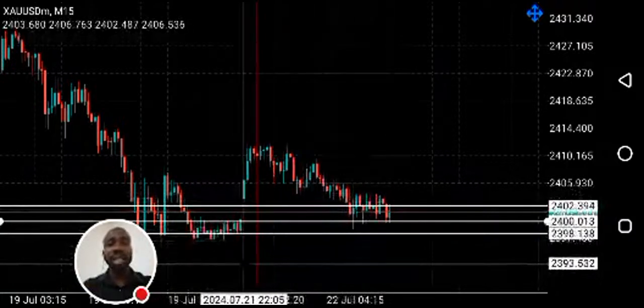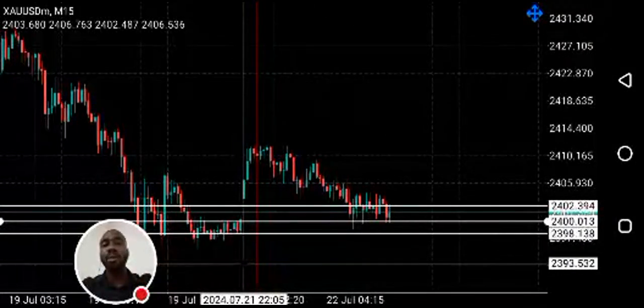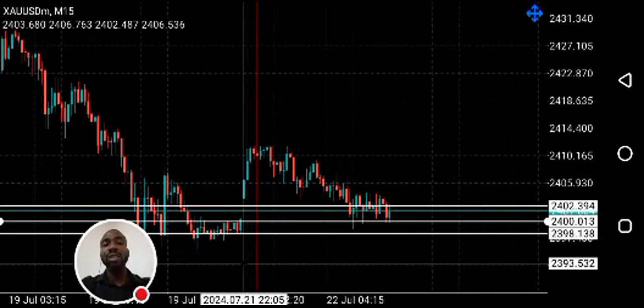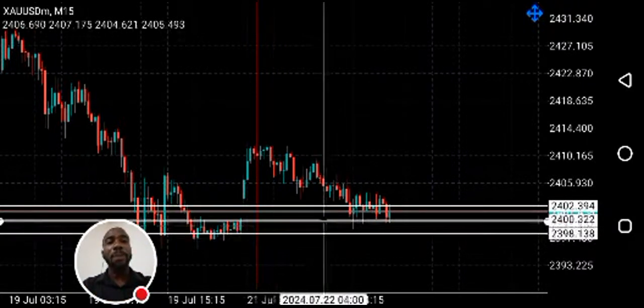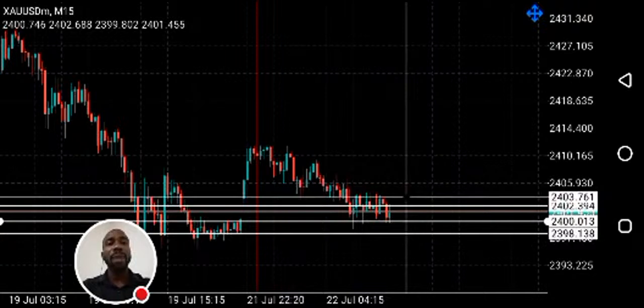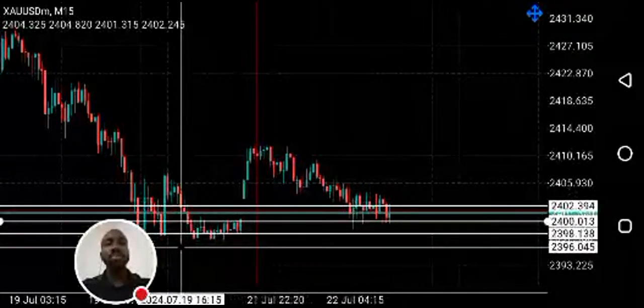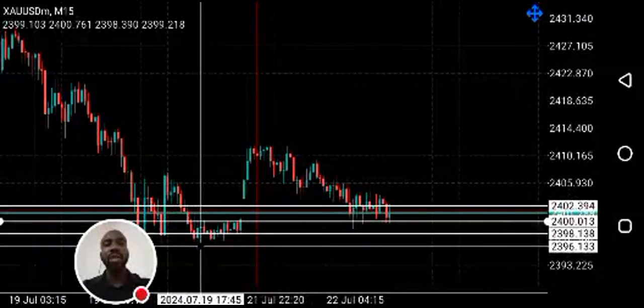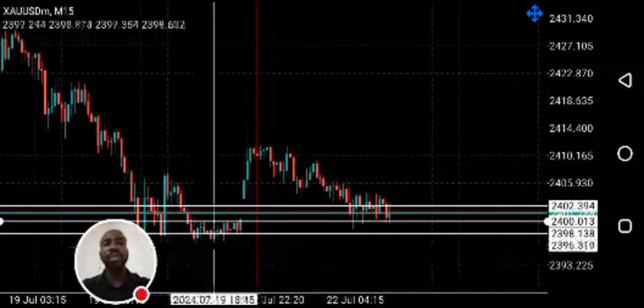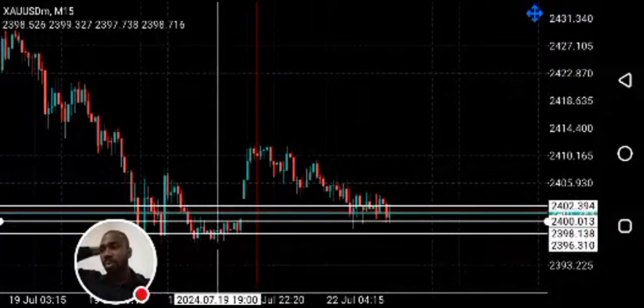If liquidity gets cleared, I would wait for a bullish reversal pattern to form before I buy. I hope that is clear. And if I'm buying above this resistance, my stop loss must be a few pips below this candle. Are you getting me? So that's my take on gold.